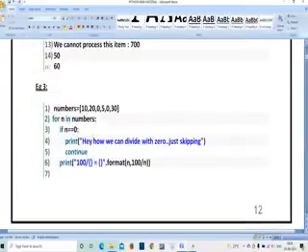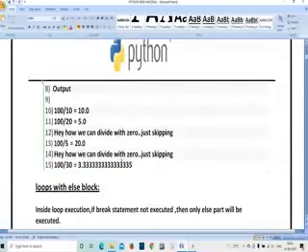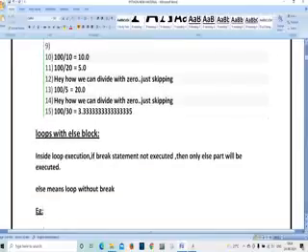So 0 means what you are going to get. Hey, how can we divide with 0? Just skipping. Next, 100 by 5, 100 by 0. Hey, how can we divide by 0? Just skipping. Like that, if you get a 0, you write 0, there we are going to get, hey, how can we divide with 0?